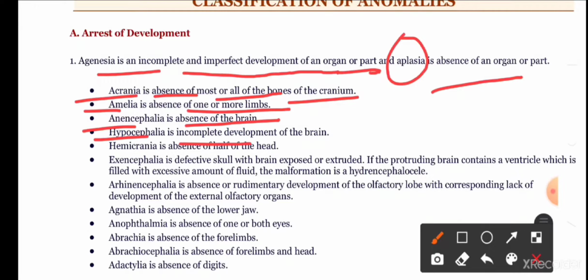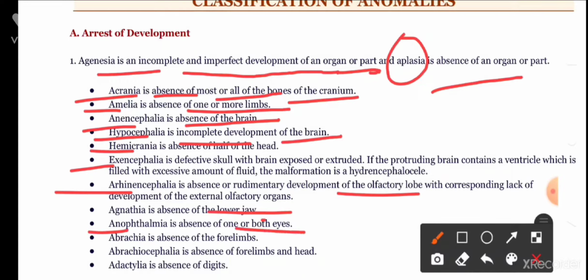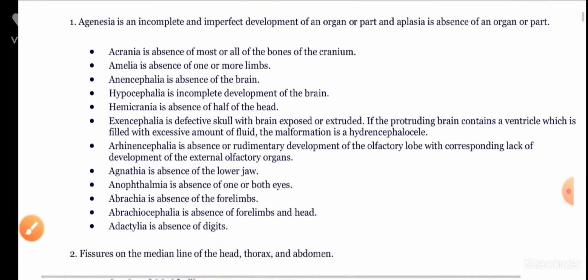Hypocephalia is the incomplete development of the brain. Hemicrania is the absence of half of the head. Exencephalia is the exposed brain because of a defective skull, and rhinencephalia is the absence or rudimentary development of the olfactory lobe. Agnathia is the absence of the lower jaw, anophthalmia is the absence of eyes, and abrachia is the absence of forelimbs. Brachiocephalia includes absence of both forelimbs and head, and dactylia is the absence of digits.